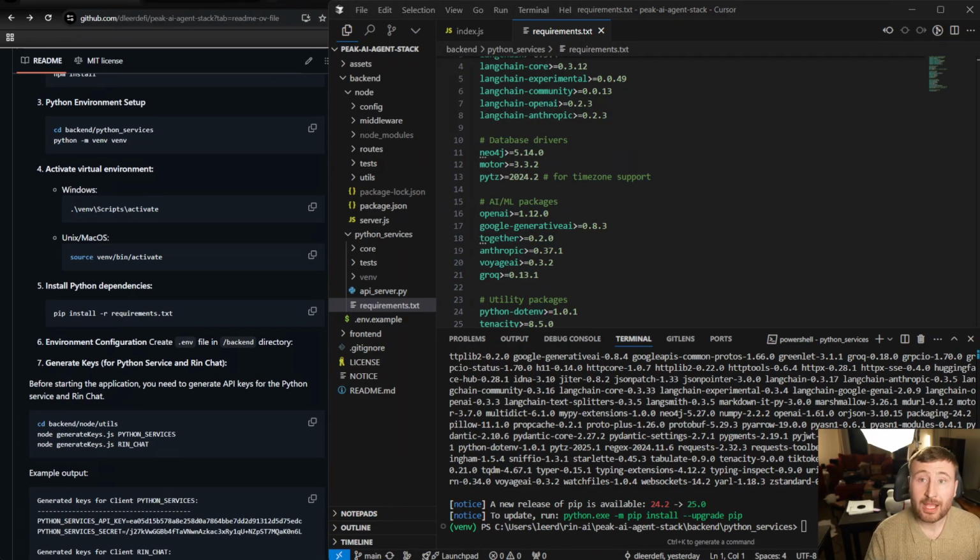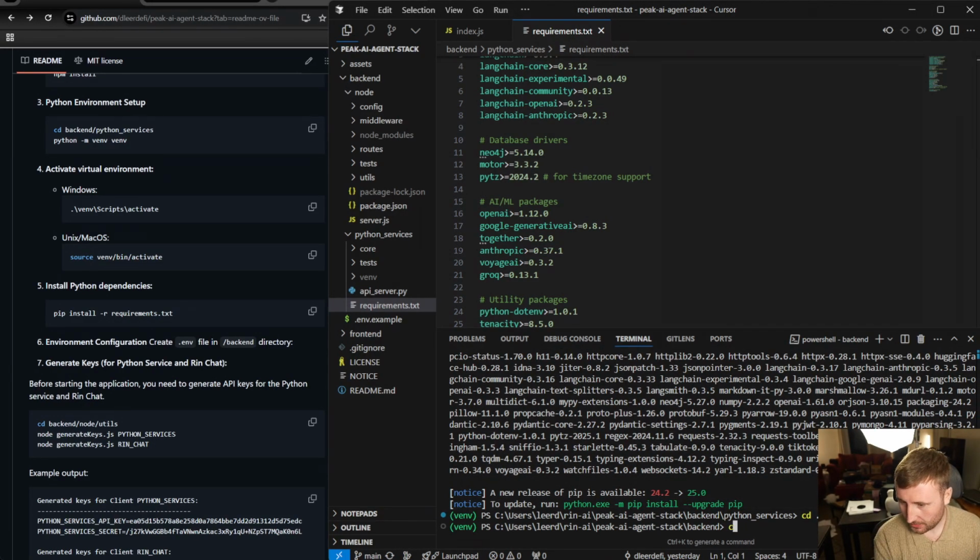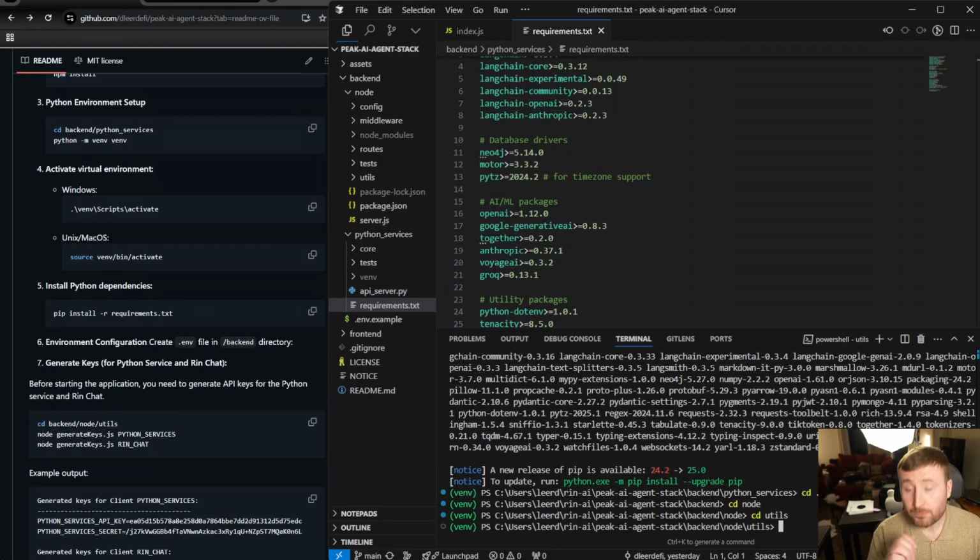Cool. Now we need to do something a little wonky. We're going to head over to the Node.js side again. So cd .., cd node, then cd utils. We need to create our API key for our Python services and our RinAI chat. So we have these 3 servers. We have our front end server, we have our Node.js backend, and we have our Python services API server. We have some API keys that we generate so that we can sort of keep all of that secure.